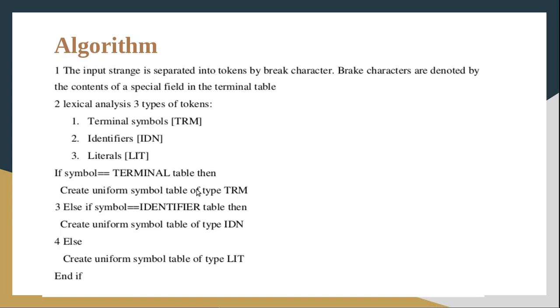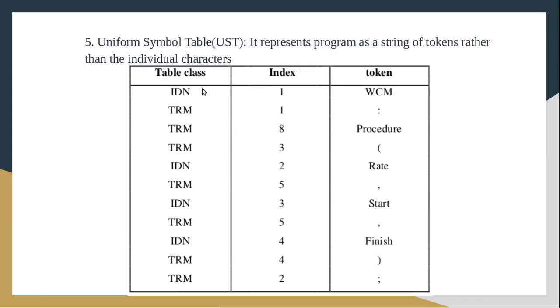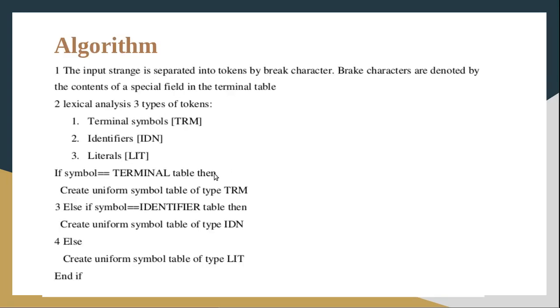How can we add an entry? The uniform symbol table contains the table class. If it is a terminal symbol, the class will be TRM, and we also add the index of that symbol in the TRM terminal table into the uniform symbol table. So we read token by token, first checking in the terminal table.